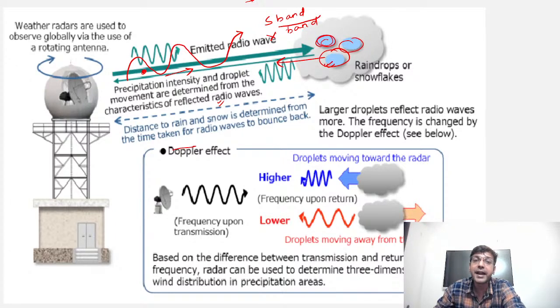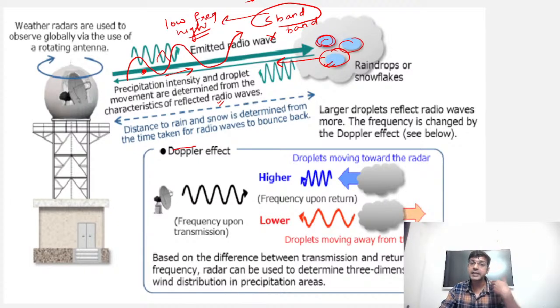Because in S-band radar, we have low frequency, high wavelength, right? When we are talking about high wavelength, then they will not be able to interact with the particle. That's why we are using a low wavelength radio wave, right?